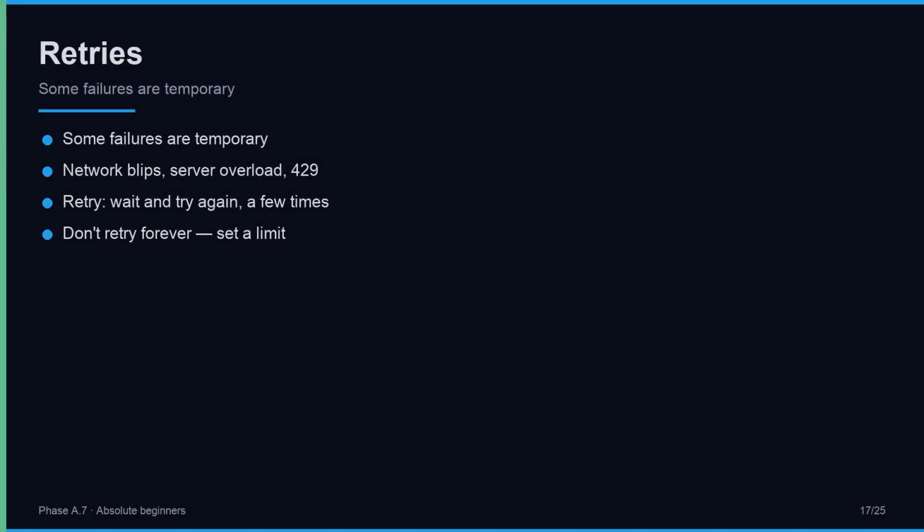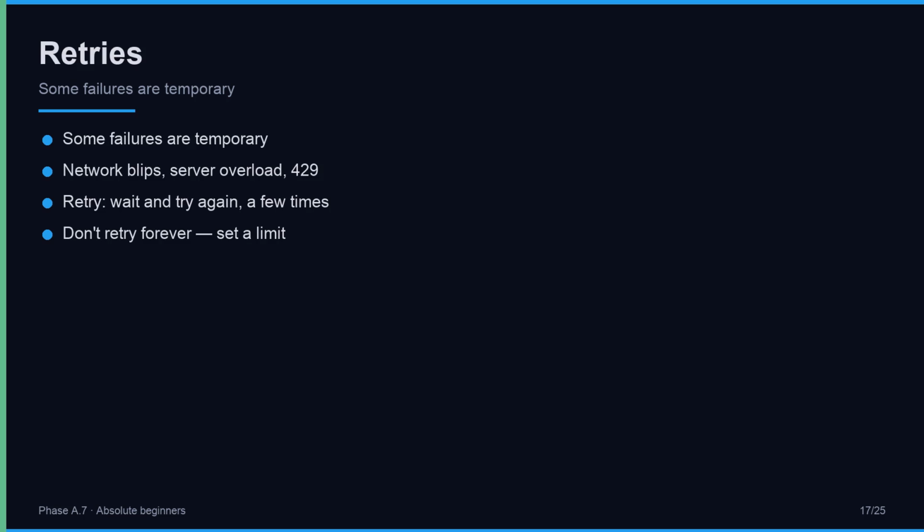None signals failure. Some failures are temporary. A network blip clears in a second. An overloaded server recovers. A 429 too many requests explicitly tells you to wait. In these cases, retrying makes sense. Wait a moment, try again. But never retry forever. A permanent failure in a loop hangs your script. Set a small maximum, 3 attempts is a good starting point, and stop. The next lesson dives deeper into retries. Today we use a simple loop.